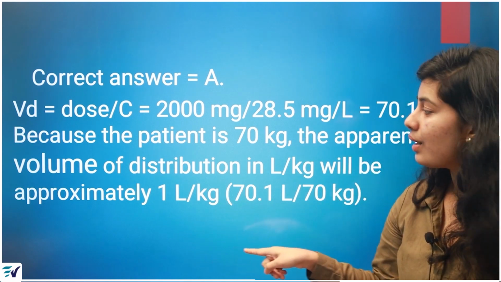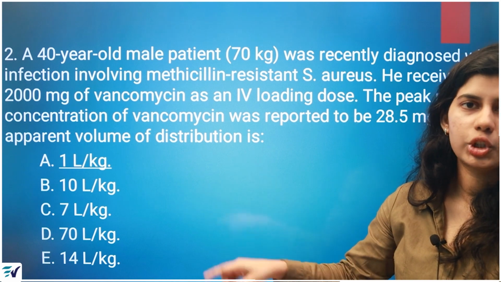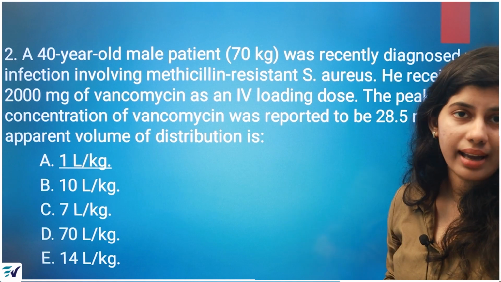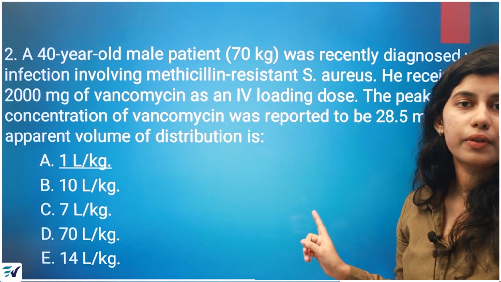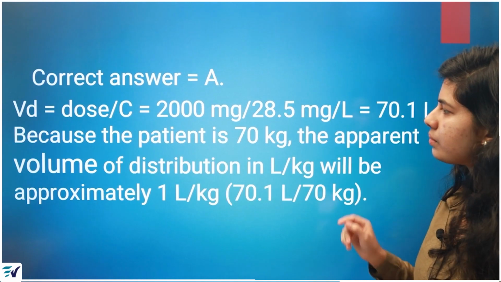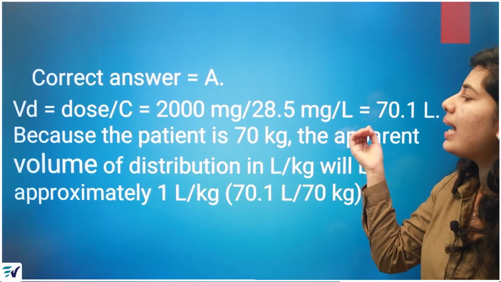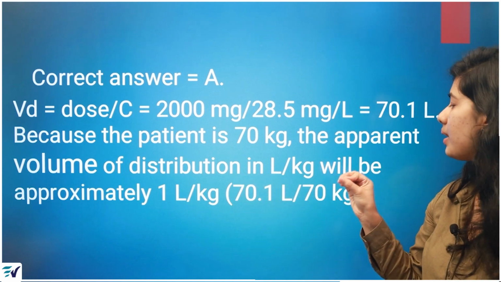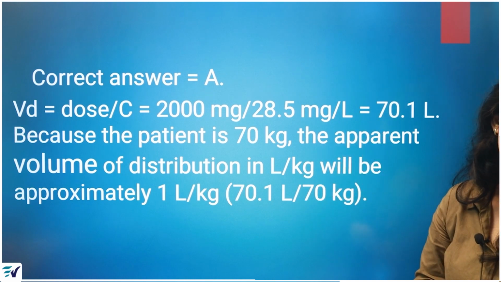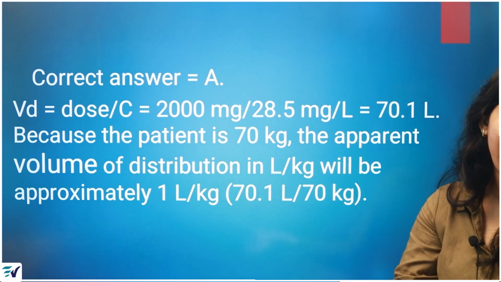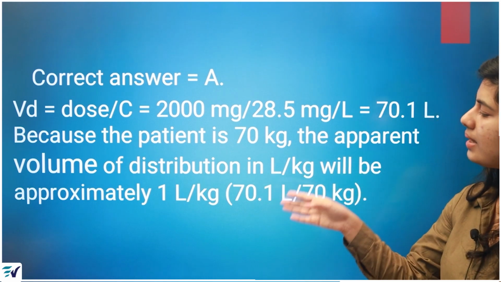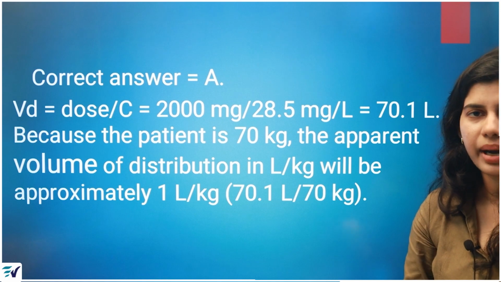So don't directly jump to option D, that is 70 liter per kg. That is not the answer, because I told you for apparent volume of distribution, you have to divide it by the patient's weight. Because the patient is 70 kg, the apparent volume of distribution in liter per kg will be approximately 70.1 liters divided by 70 kg.